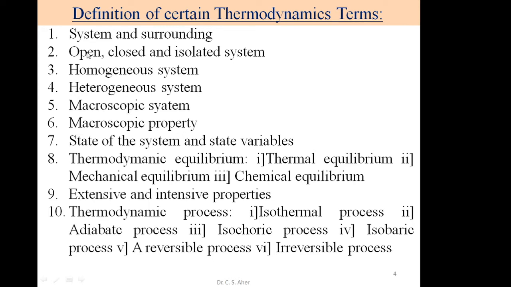In the first, open system, we consider boiling water in an open vessel. In this case water vapor and energy, both matter and energy, are lost. If we cover that vessel with a lid and close it, then there is no exchange of matter, only heat is transferred. And consider the example of a thermos.